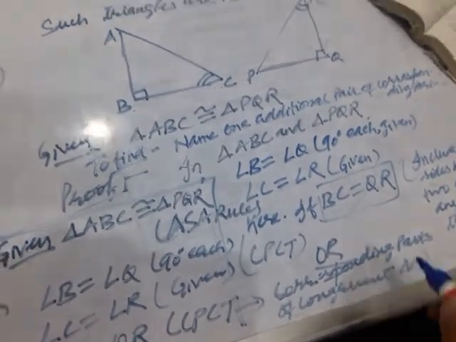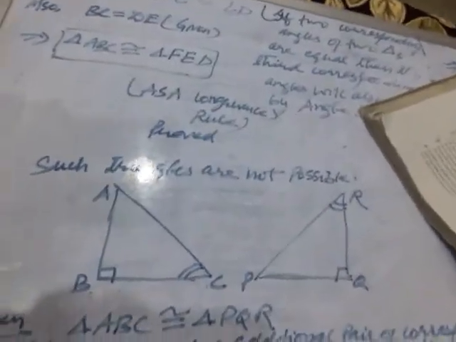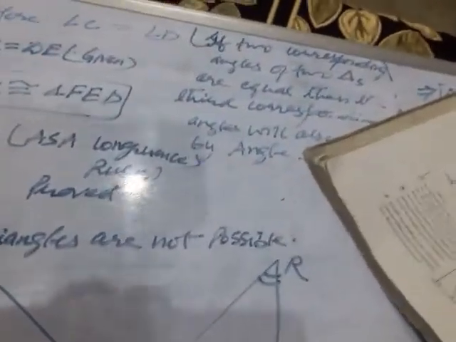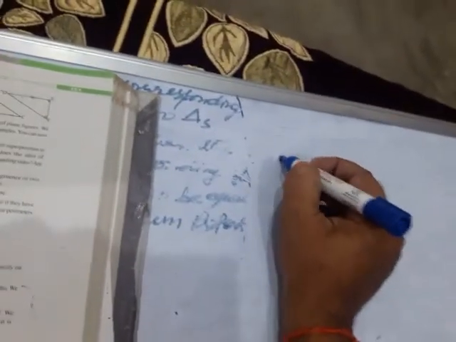Actually, children, in this question, your question number 9, there is nothing to prove like this. You just have to write down the CPCT. It is already given that the triangles are congruent. So I will explain this question once again. It is question number 9.